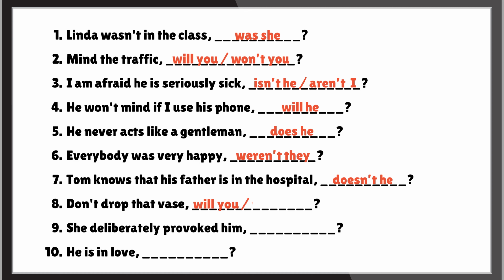Don't drop that vase, will you, or won't you? Similarly to question number 2, an imperative sentence uses the question tag, will you, or won't you, to make a polite request. She deliberately provoked him, didn't she? The main statement is positive in the simple past tense, so the question tag uses the past tense as well. He is in love, isn't he? The main statement is positive and in the present tense, so the question tag is negative in the simple present tense.